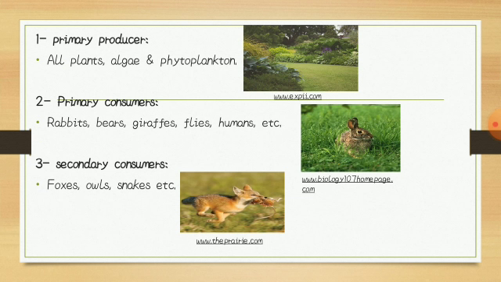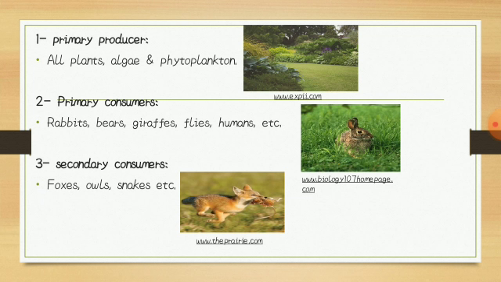First trophic level are primary producers. These are also called autotrophs. Primary producers receive their energy from sunlight, so all primary producers are autotrophs. Autotrophs are organisms that feed themselves without the assistance of any other organism. Without primary producers, the sun's energy wouldn't be converted into usable energy for the rest of the ecosystem. For example, all plants, algae and phytoplankton are primary producers.